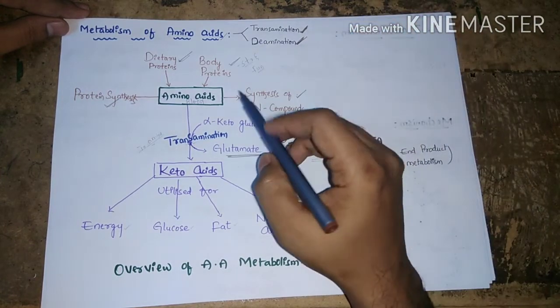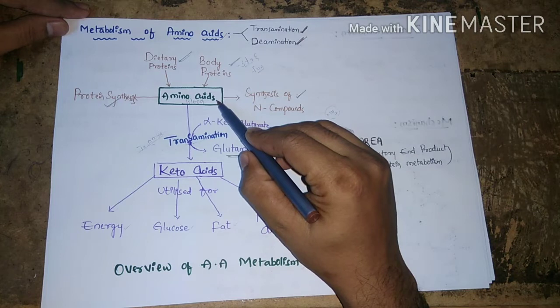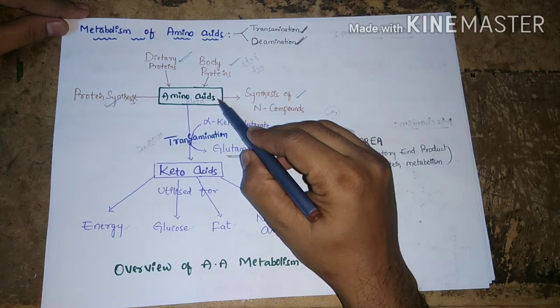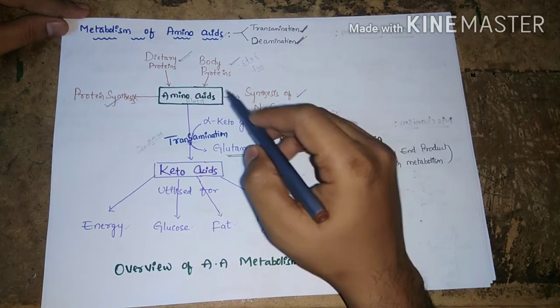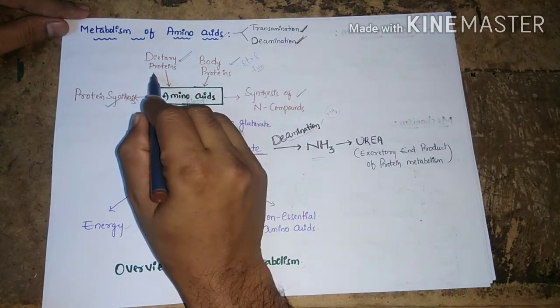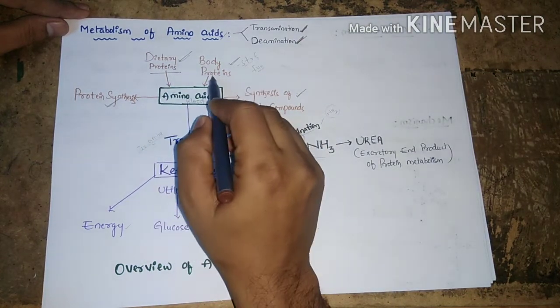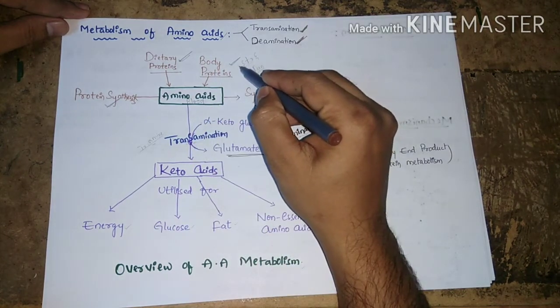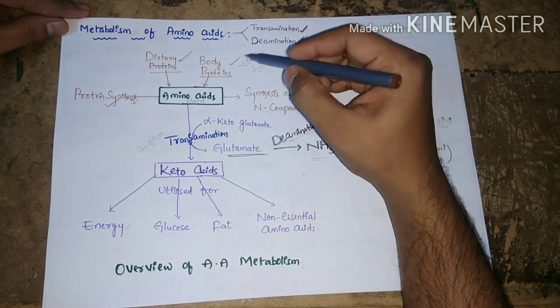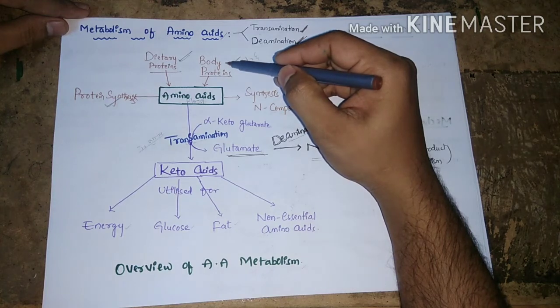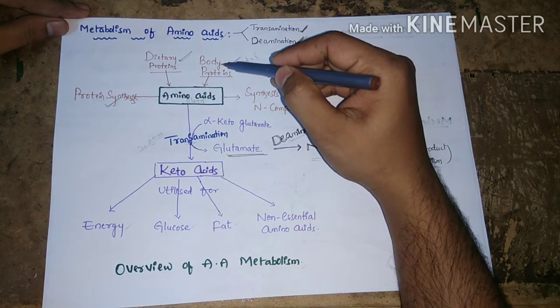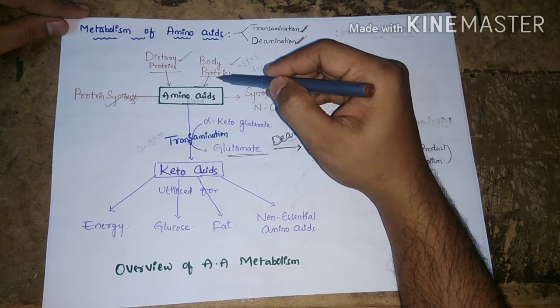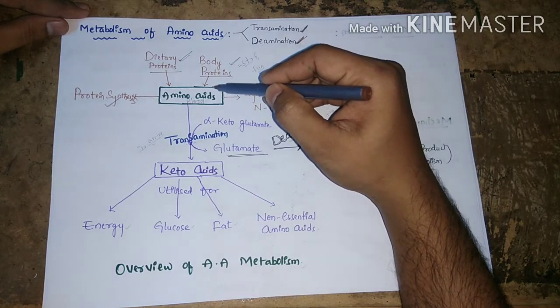So first we have to know about the amino acid pool, which is nothing but the source of amino acids. Amino acids can be obtained from dietary proteins or from the breakdown of body proteins. Body proteins, which are structural and functional proteins, can undergo degradation and be broken down into amino acids, and those amino acids enter the blood circulation.